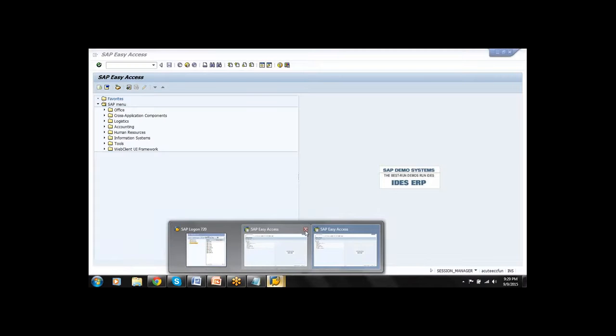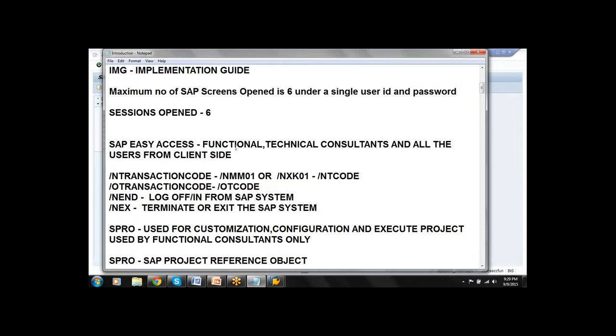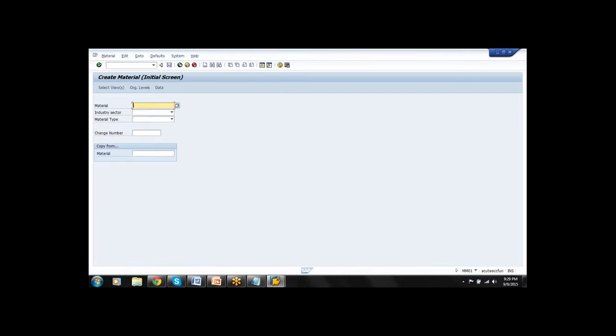Whether you are a functional or technical consultant or a user from the client side, it is common to all. The maximum number of SAP Easy Access screens open is 6. Now, in the SAP Easy Access screen, I am entering a transaction code. You will see MM01, either in small letters or capital letters, it doesn't make any difference. Now, the system has opened a screen to create a material. I don't want to create a material now. I want to create a vendor.